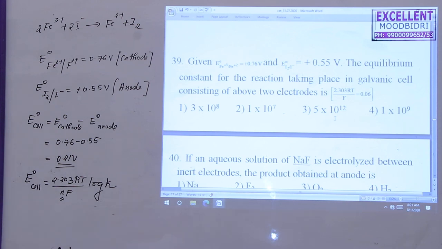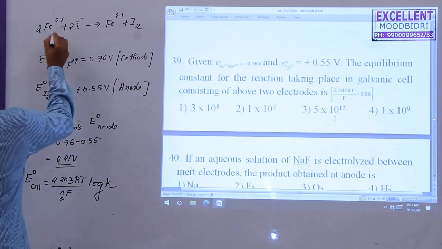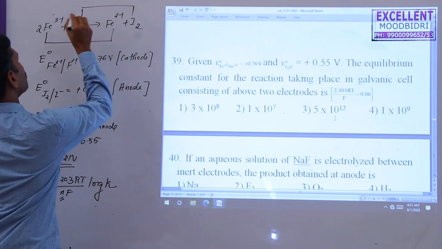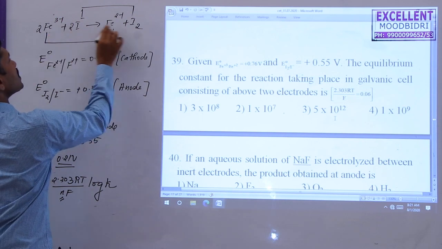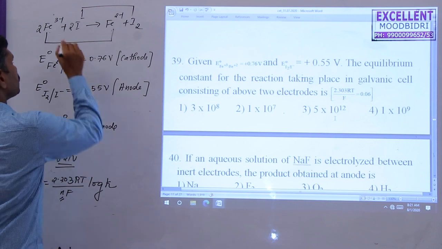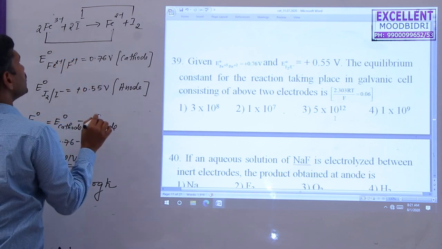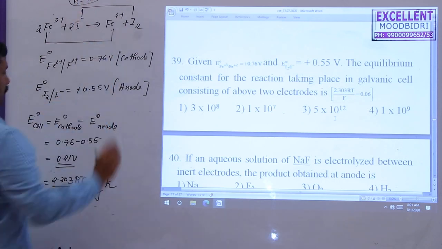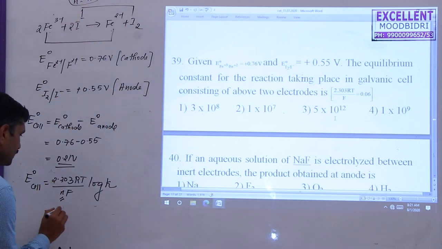Now in this case you have to balance. You know that here Fe3+ goes to Fe2+, and I- goes from minus 1 to 0. The oxidation state decreases here, and the oxidation state increases here. So we get the N value. What changes, the N value here in this case, is 2. I substitute this value in this case.